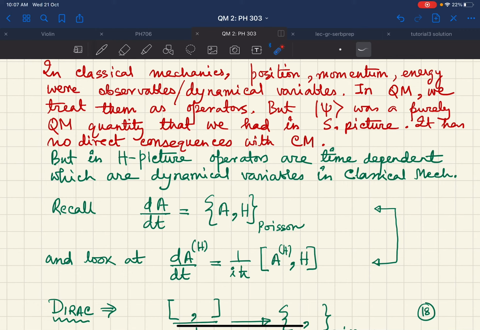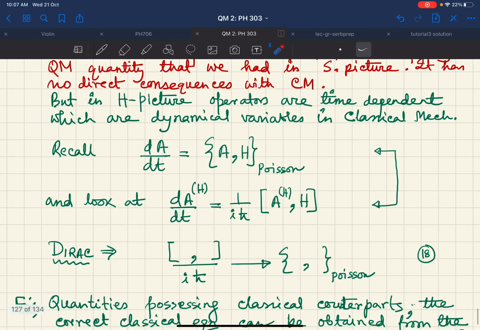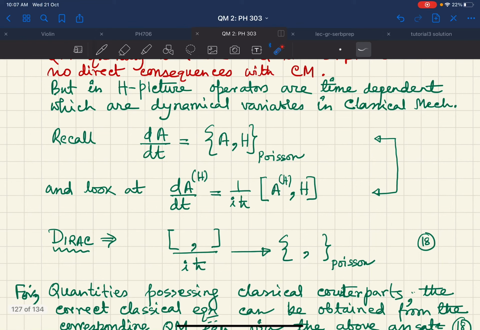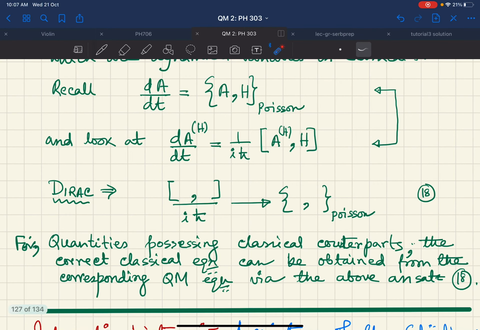It was first proposed by Dirac, when he was formulating modern quantum mechanics, that you replace the classical mechanical Poisson bracket by the commutator bracket divided by iħ. So for quantities possessing classical counterparts, the correct classical equation can be obtained from the corresponding quantum mechanical equation via this relation, and that corresponding quantum mechanical equation is nothing but the Heisenberg equation of motion.